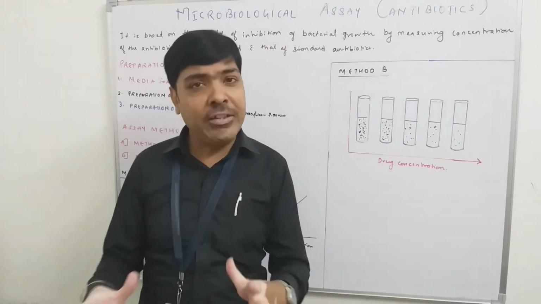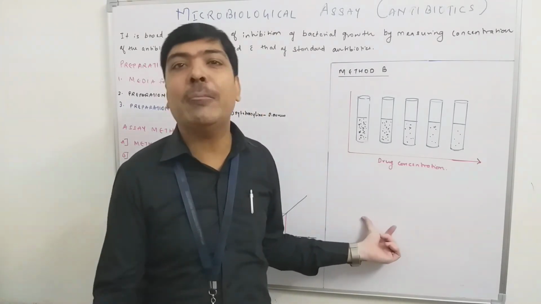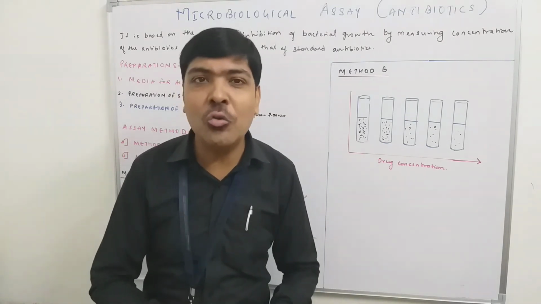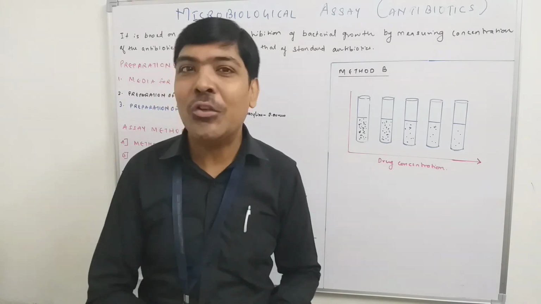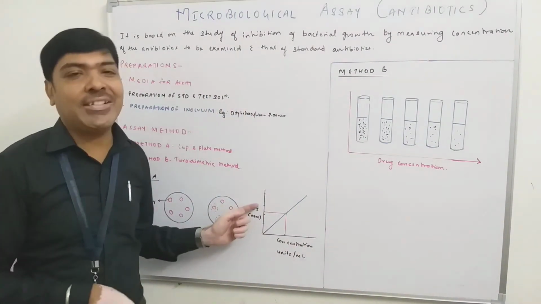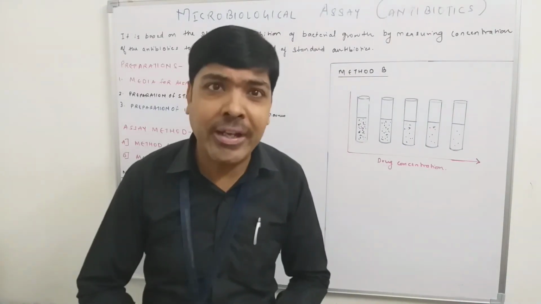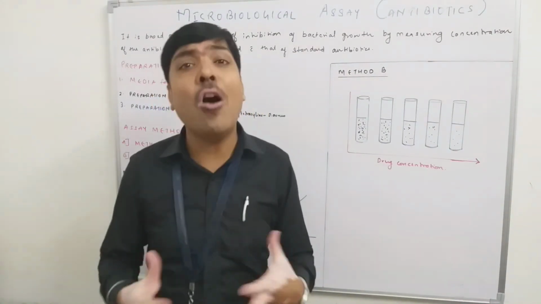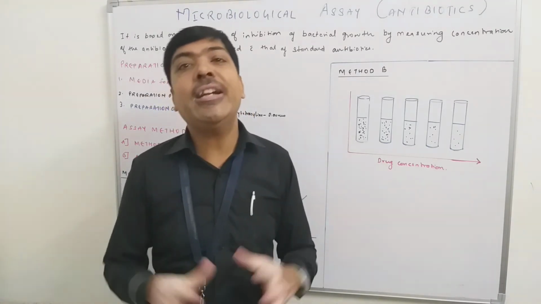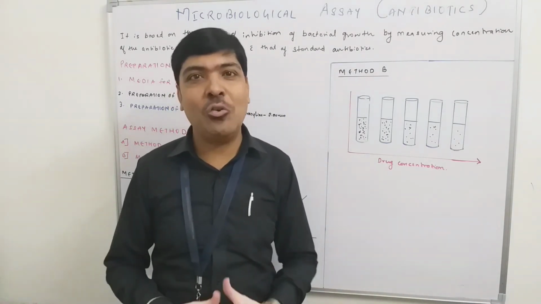Okay. Then with the help of this standard plot, again what we have to do? If we have any test antibiotic available and definitely we don't know the concentration of the test antibiotic, then what we have to do, we have to find out the turbidity of the test solution. Okay. So whatever reading we are getting, we have to put that reading on the y-axis, and again by extrapolating the graph, we can easily find out the concentration of the antibiotic. And if there is some effect of the test antibiotic on the turbidity of the solution, then definitely we can say that the test solution has the property to inhibit the microorganism.